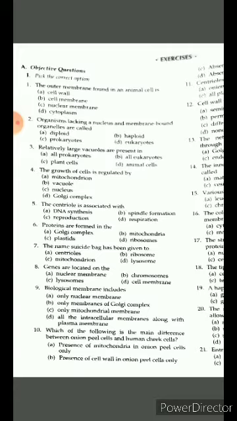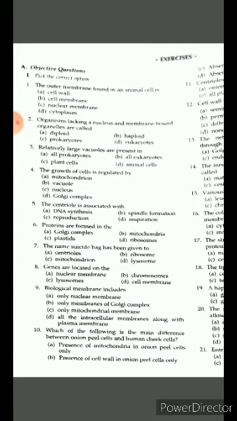The growth of cell is regulated by mitochondria, vacuoles, nucleus and Golgi complex. Your answer is what? Mitochondria is powerhouse of cell, powerhouse of energy. Vacuoles is not the answer. Golgi complex, no. The answer is nucleus.